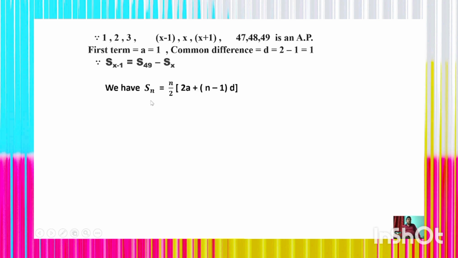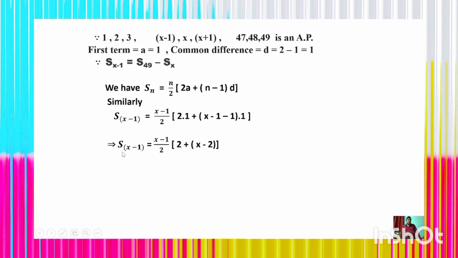We have the sum of n terms of an AP, Sn is equal to n by 2 whole into 2a plus (n minus 1) into d. Similarly, S(x minus 1) is equal to (x minus 1) upon 2 whole into 2 into 1 plus (x minus 1 minus 1) whole into 1.